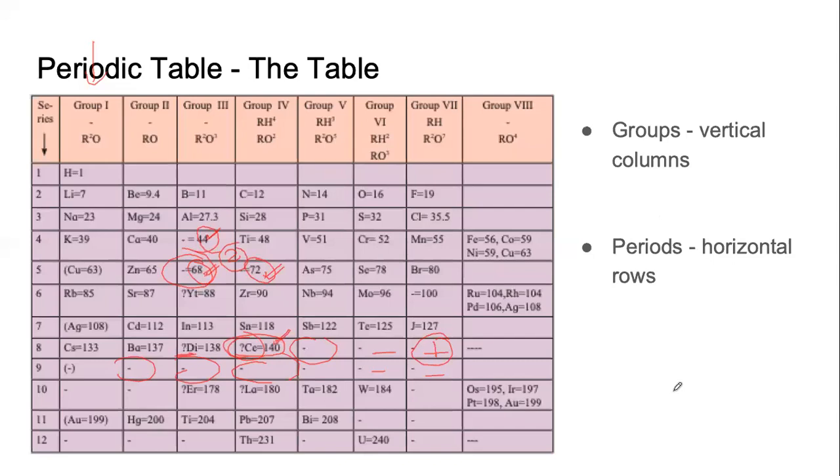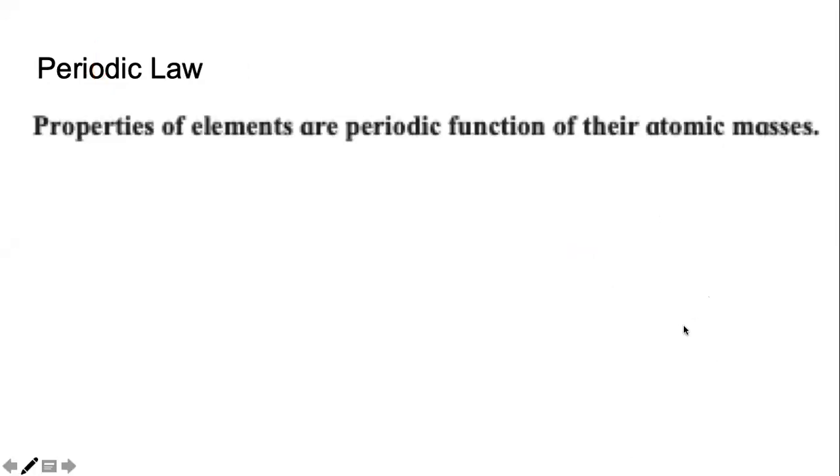Now let us analyze how good or how bad this periodic table was. Because he observed that the properties are repeating at a regular interval, he also got a law. Now this law is not called the law of octaves, but it is just called the periodic law, Mendeleev's periodic law. And very simply it states, properties of elements are a periodic function of their atomic masses.